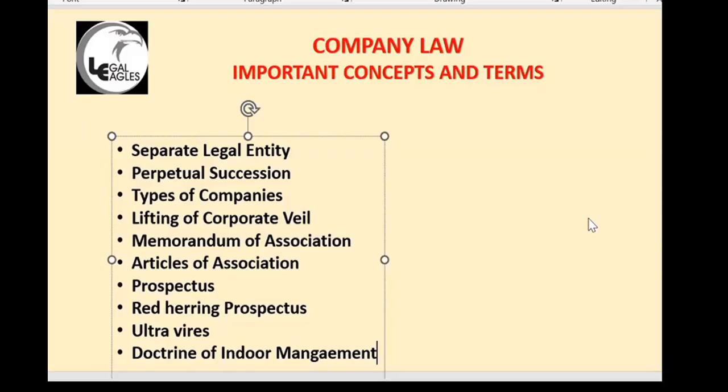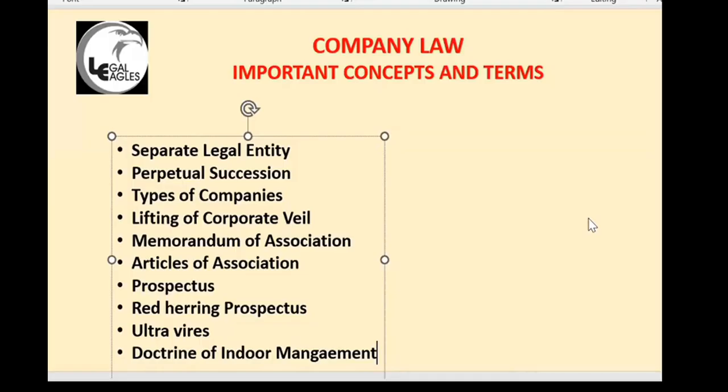Let us say 3 directors should sign and a board resolution should be passed authorizing these 3 directors to sign the document. There was no board resolution, but 3 directors signed the agreement. I don't know whether the board resolution was passed or not. That is part of the internal management, and I am protected. You got it? When there is a violation of articles of association, I am protected. That is doctrine of indoor management.